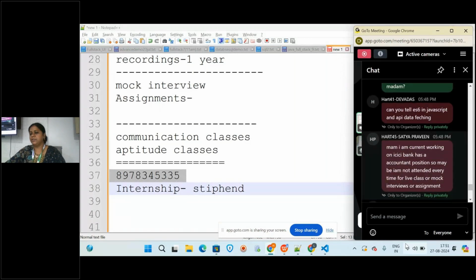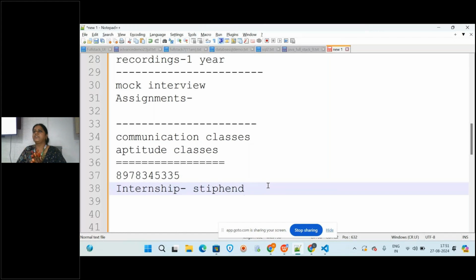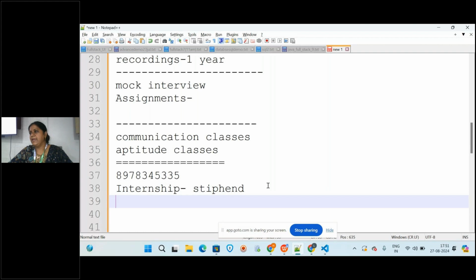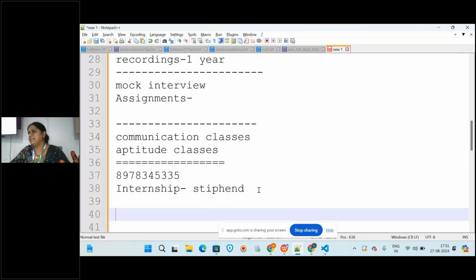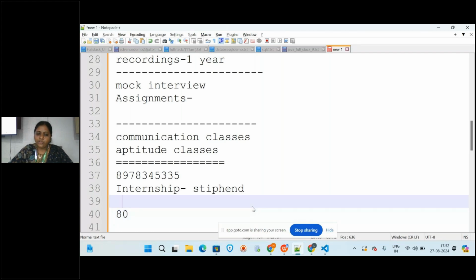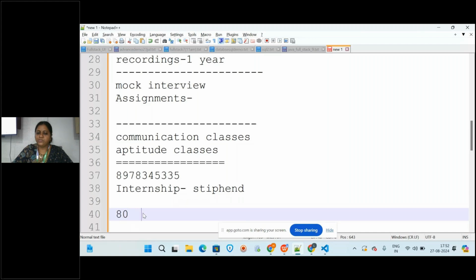So I was explaining about the internship and stipend, right? Without stipend, I think you know how much you have to pay. With stipend, when you pay a certain amount of fee, in the last 3 months you will be paid a stipend of 5,000. There is a condition that your attendance should be 80 percent, and your marks in mock interviews or anything should be greater than or equal to 6. So these are the two criteria mainly you have to follow.